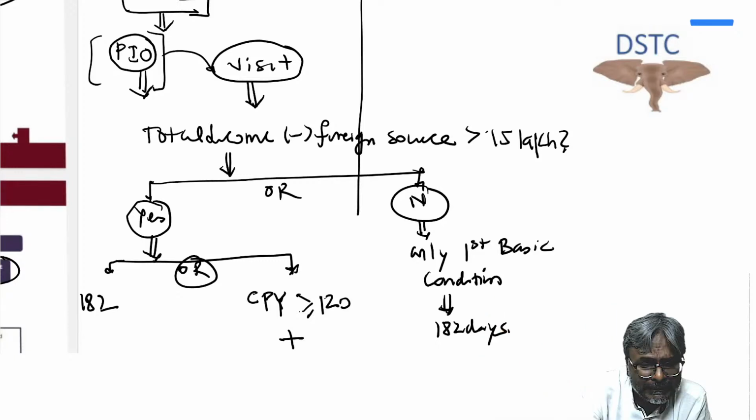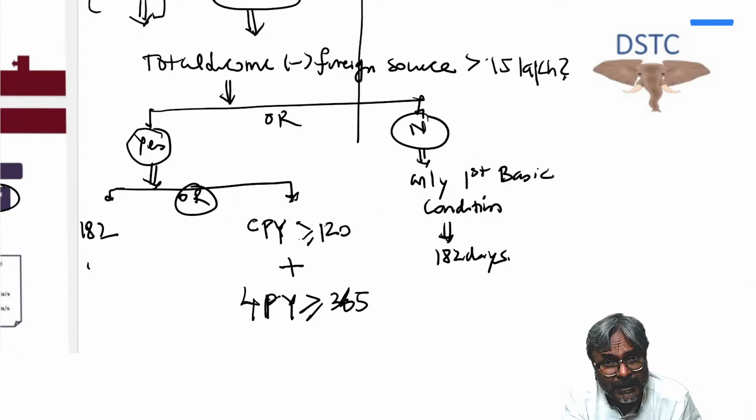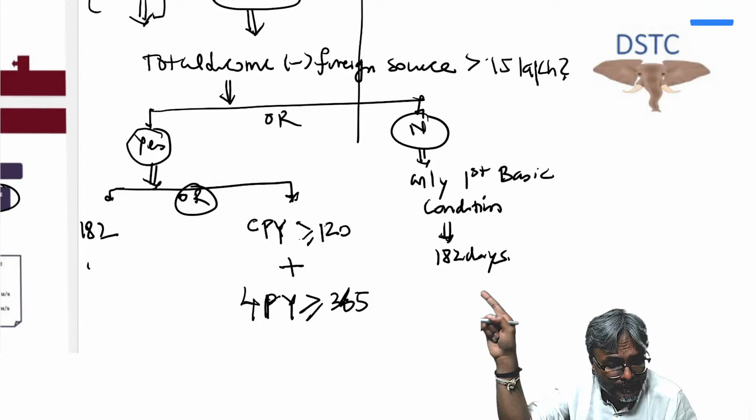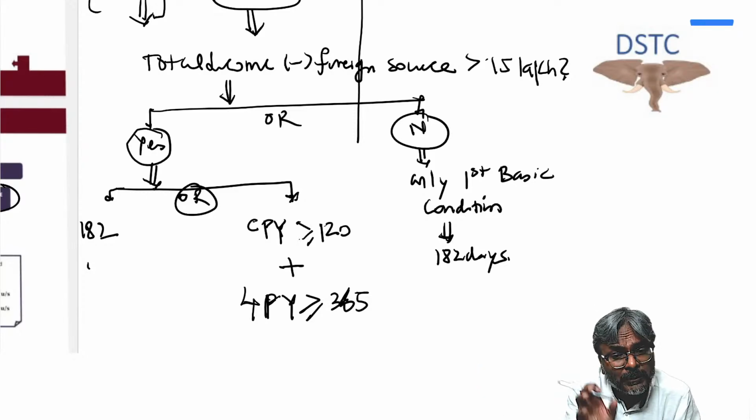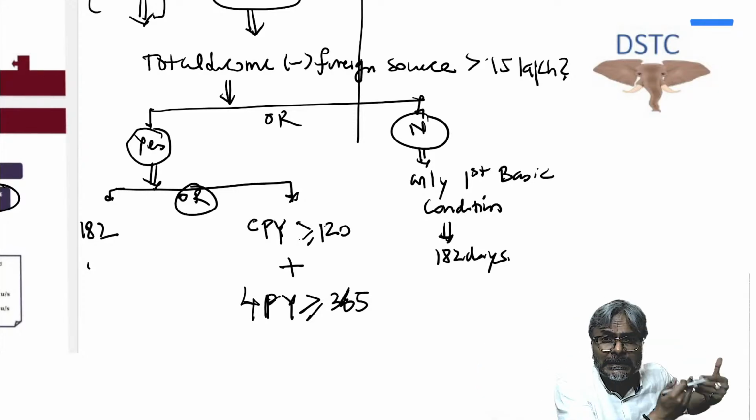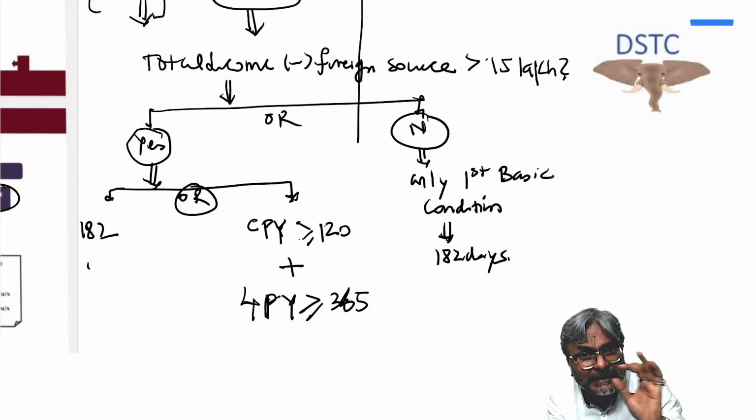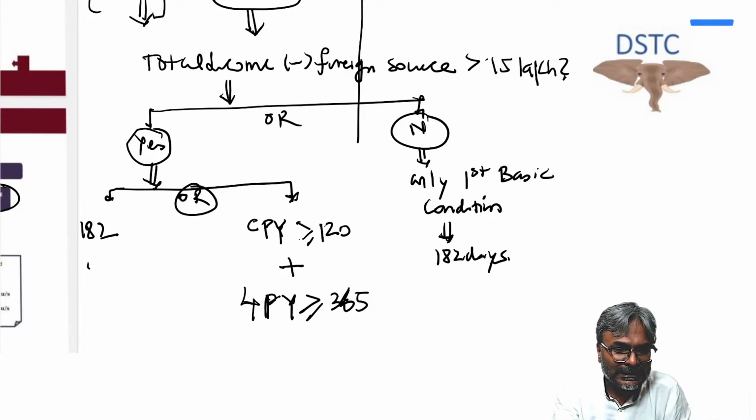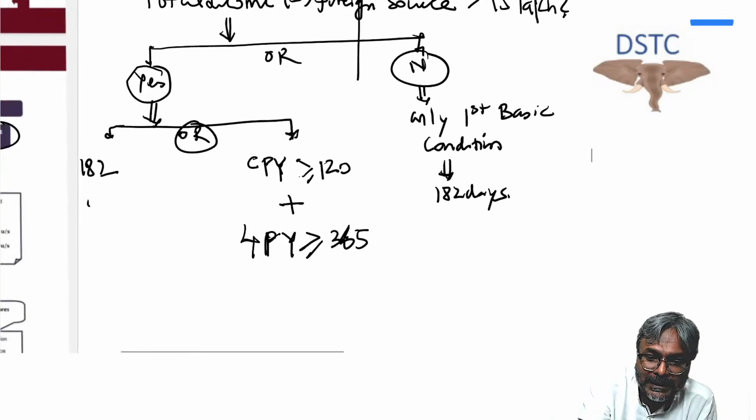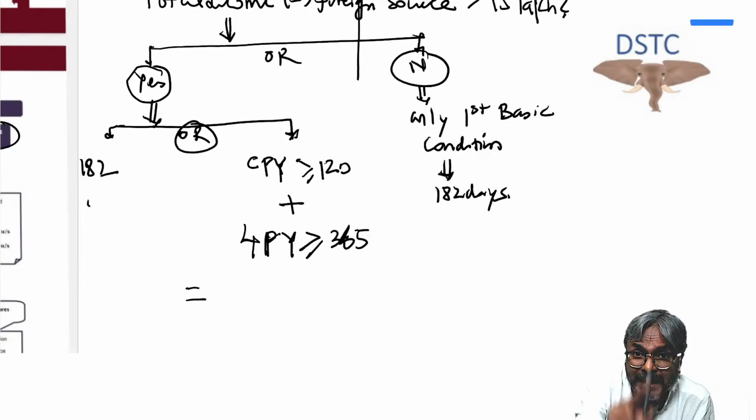If the answer is yes, then check between the two whether his stay in India in the current previous year is 182 days or above, or if not, whether his stay in India in the current previous year is a minimum of 120 days, and in the last 4 preceding previous years, his stay in India is a minimum of 365 days. If he satisfies one of the basic conditions, he becomes a resident. But if he does not satisfy any of the conditions, then his status would be NRI. Be careful, his status would be an NRI.